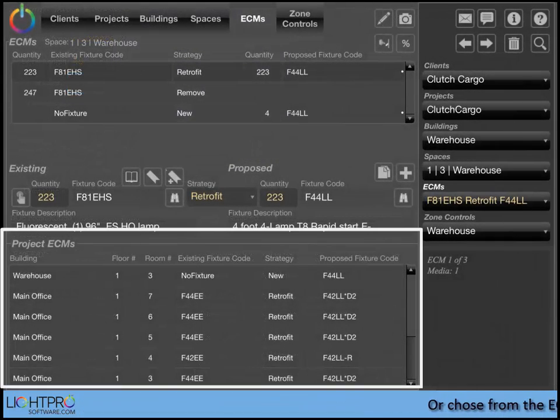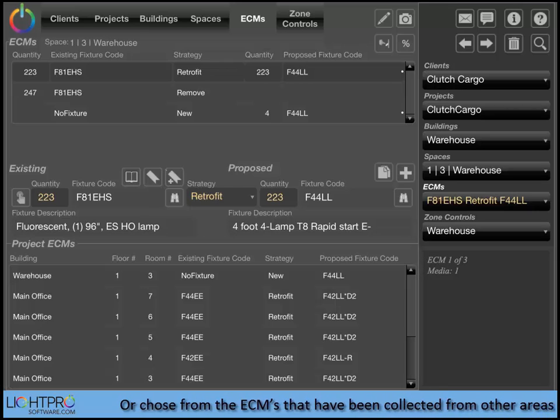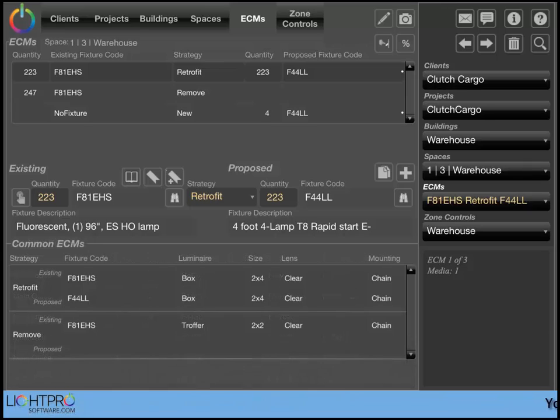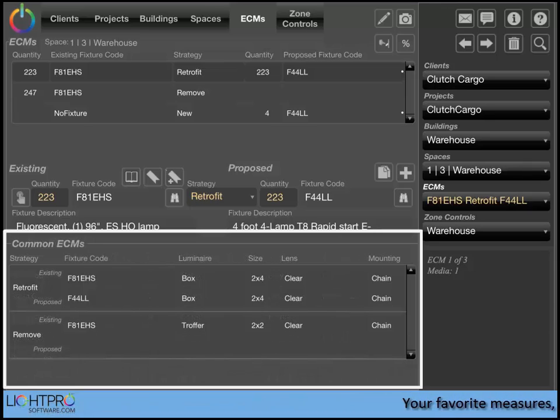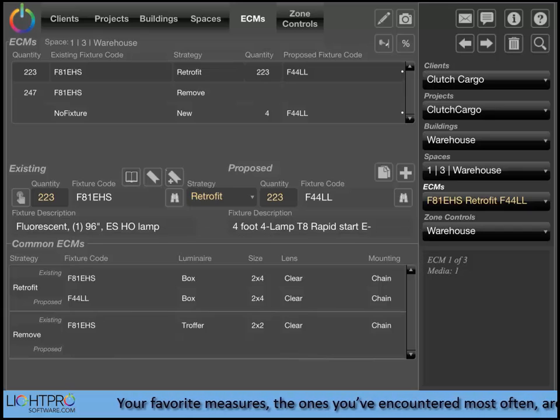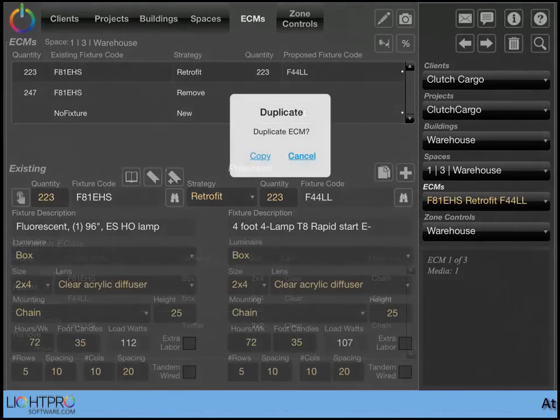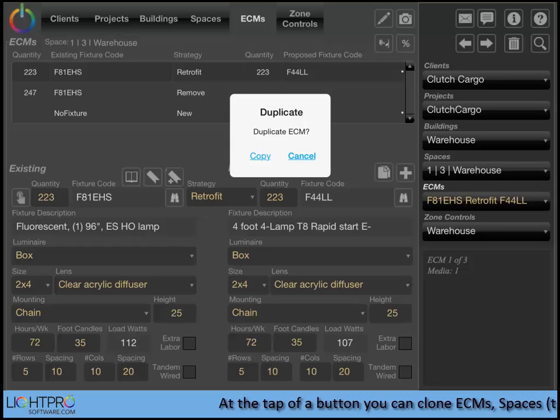A list of all ECMs in the current project, any one of which can be used in the current space. A list of ECM favorites, that is, a list of recurring ECMs that you encounter from project to project. And LightPro Audit has the ability to clone ECMs, spaces, buildings, or even an entire project.